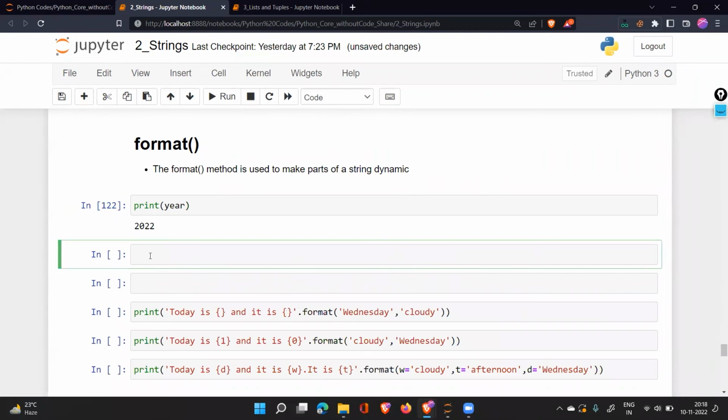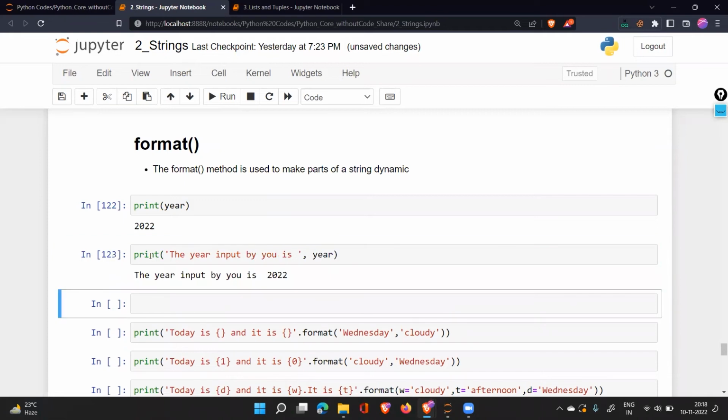Like this. So you can say print, I'll say the year input by you is, comma year. Okay. This is how you can do this. And this is how you can send a message to the person showing something. This is how you print the output for the person to see.